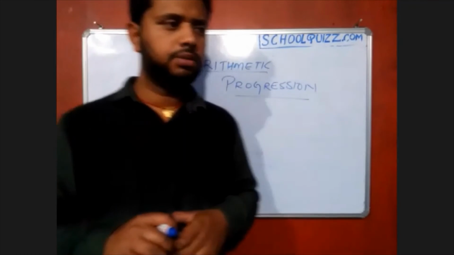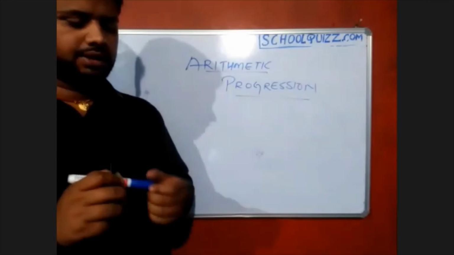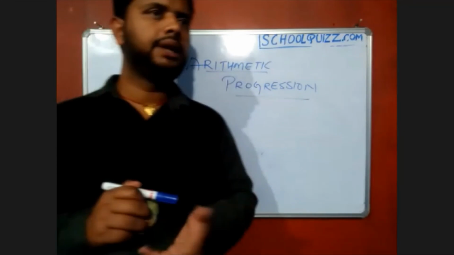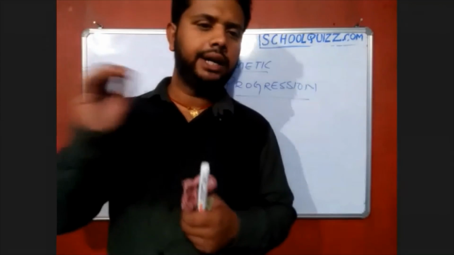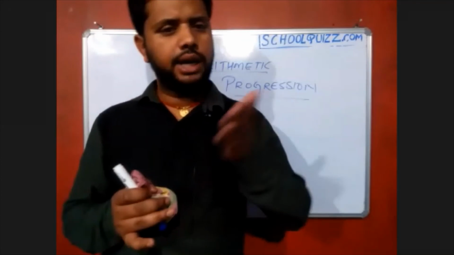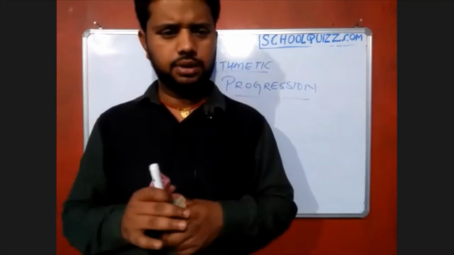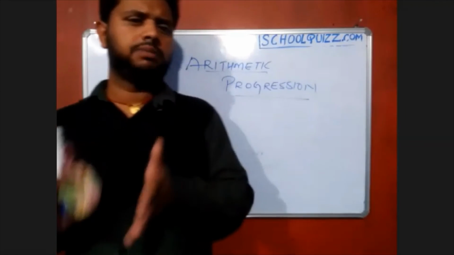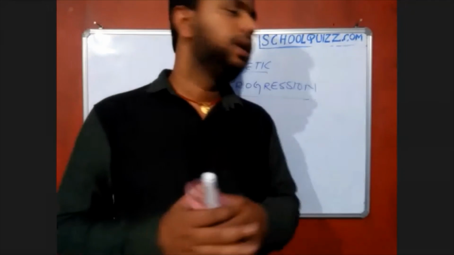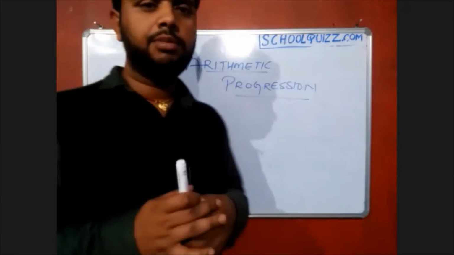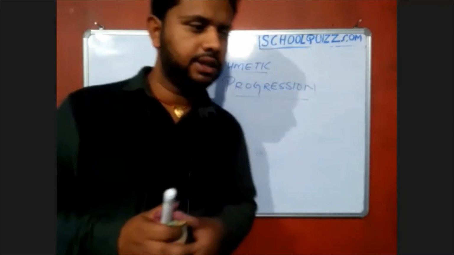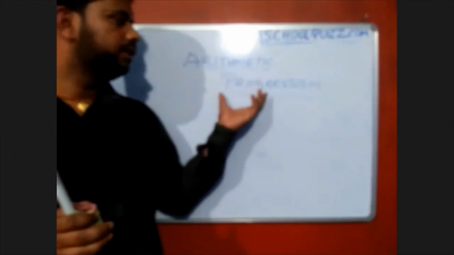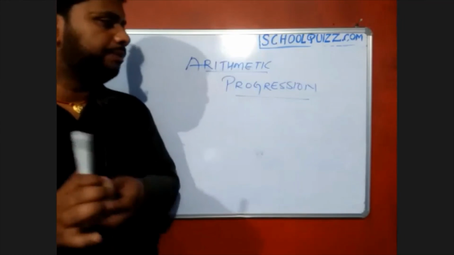So progression is nothing but a fixed number in particular numbers. If we add or subtract, it doesn't mean that we are adding every time. You can add also, you can subtract also. Particular things are subtracted continuously, so that progression is also called an arithmetic progression. Increasing progression and decreasing progression we can discuss later, because that is not in the syllabus right now.